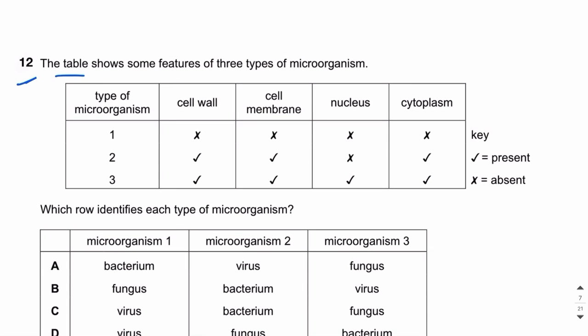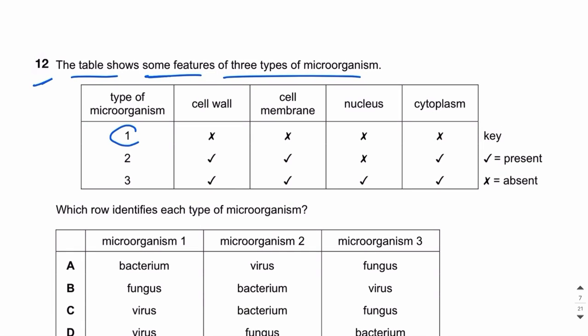The table shows some features of three types of microorganisms. So guys, there are three types of microorganisms, 1, 2, and 3, and their features are shown, and we have to identify which type of microorganism is which. If we look at microorganism 1, it does not contain a cell wall, a cell membrane, a nucleus, or a cytoplasm.